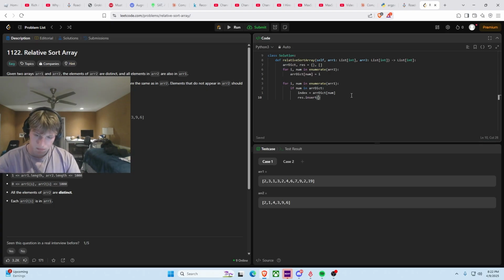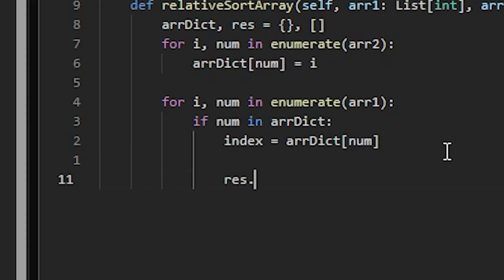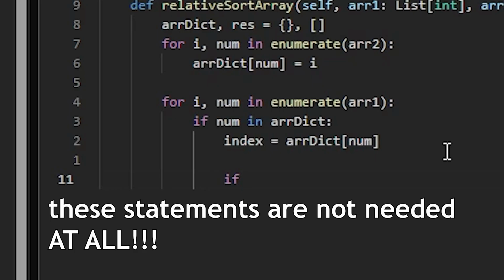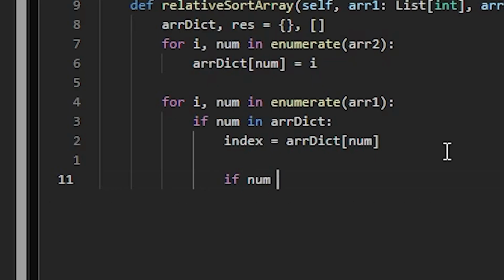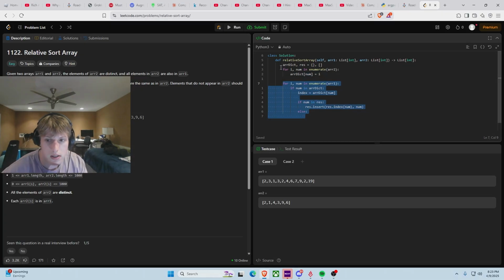I'm low-key coping by not knowing how to insert. Or honestly, I was questioning the semantics of the insert because I didn't know what it did or not. So I know inserting did something, but whatever, man. Just watch the video. result.insert. So we can do if num in result, then we can do result.insert. Wait, if each number in array2 is inside of array1... so what you just heard is that I did not read the constraints.